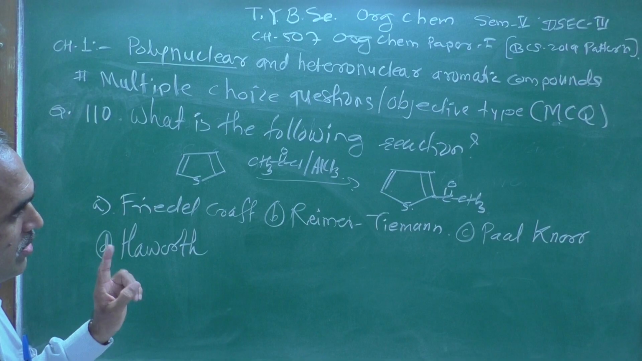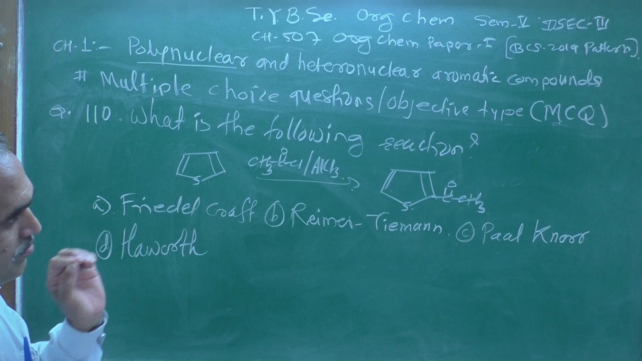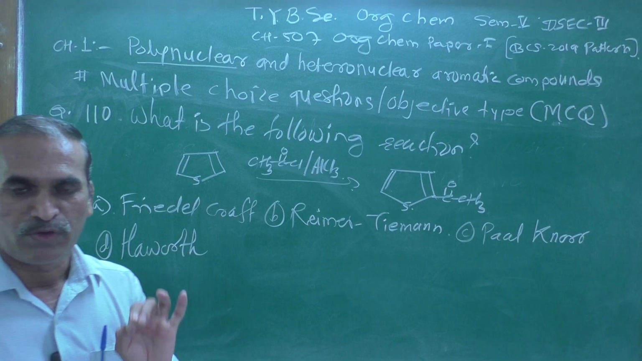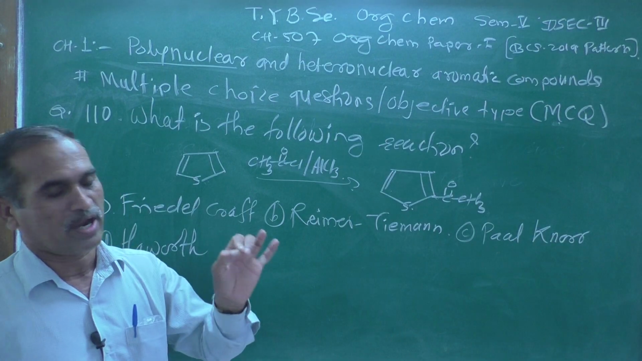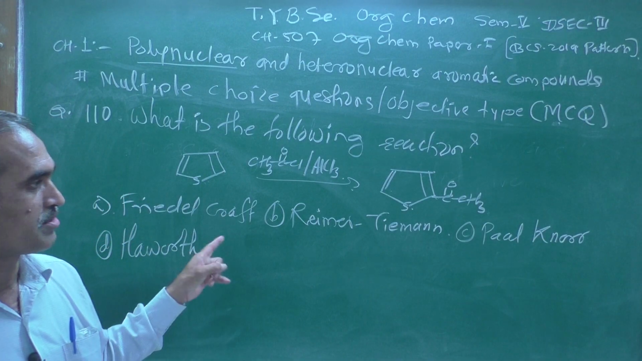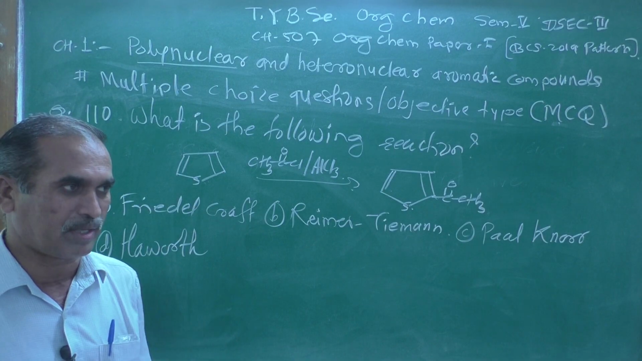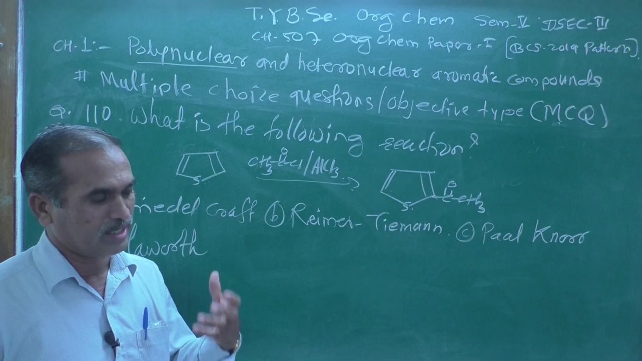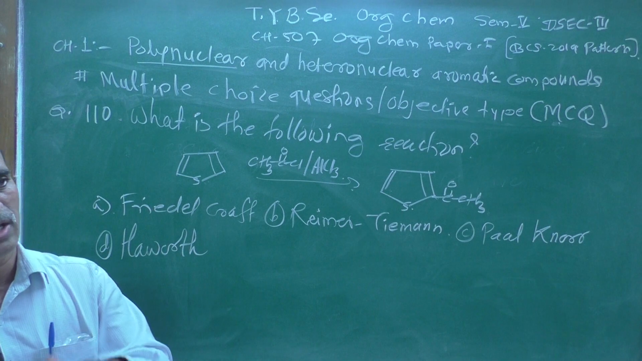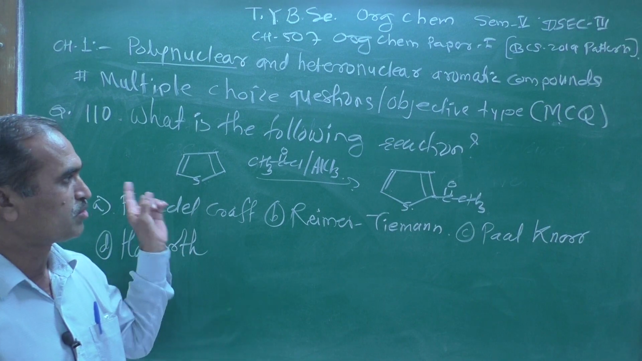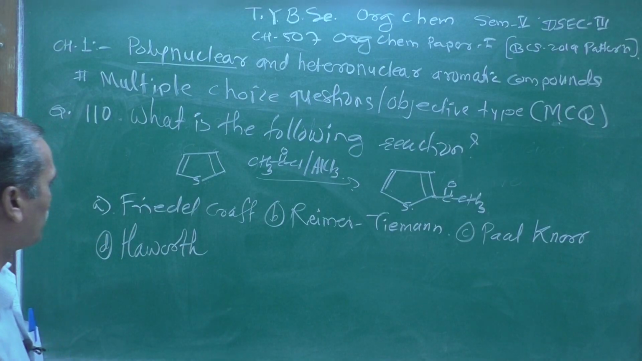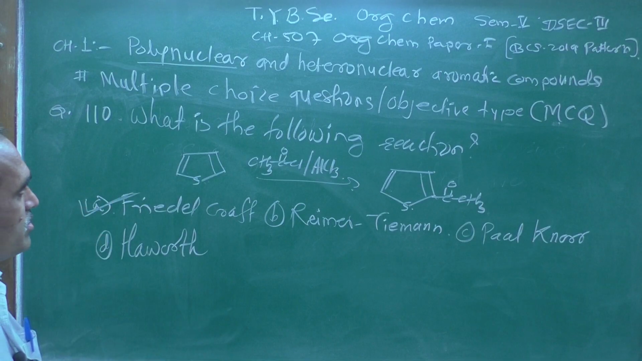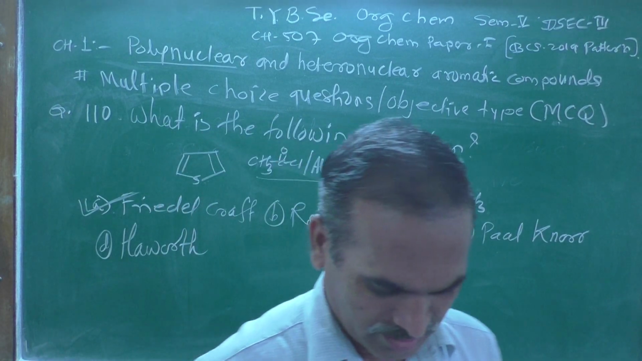By looking at the reagent and the product, you can clearly understand that this is one of the famous reactions known as the Friedel-Crafts acylation reaction. In Friedel-Crafts acylation, what is happening? The acetyl group is introduced. That acetyl group is an electrophile, an acylium ion, and as we know, electrophilic substitution occurs at the 2 position. Therefore the name of the reaction is Friedel-Crafts reaction, and A is the right answer.